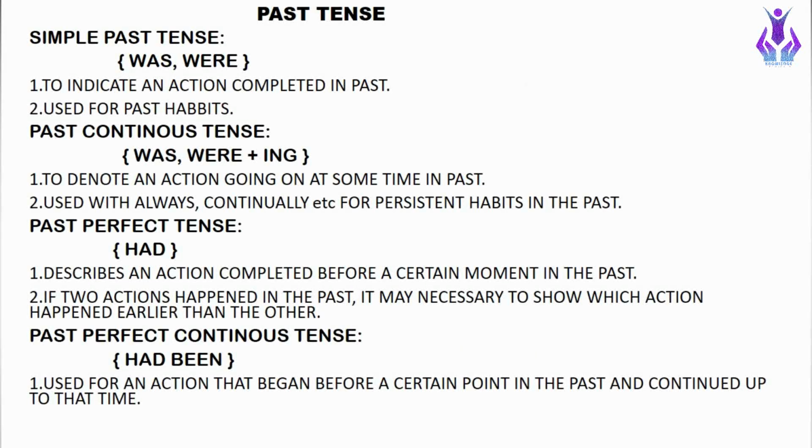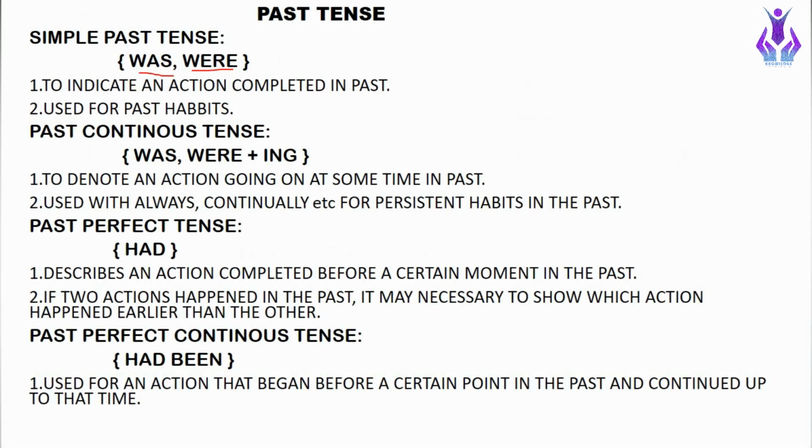Okay, here we are done with our present tenses. So moving towards past tense. Now, past tense is also in 4 kinds: simple past tense, past continuous tense, past perfect tense, and past perfect continuous tense. Starting with simple past tense, in simple past tense we use the helping verbs was and were. Simple past tense is used to indicate an action completed in the past.